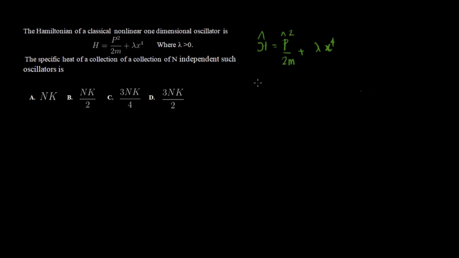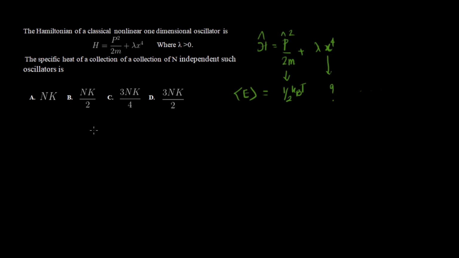So we are going to apply the equipartition theorem. It states that the quadratic terms in the Hamiltonian will contribute a half kBT of energy. So we can see that there is one quadratic term, that is p squared by 2m, that will contribute a half kBT. That is for sure. I'm going to find the average energy first. So the average energy will have half kBT contribution from p squared by 2m. So what about this lambda x raised to 4?